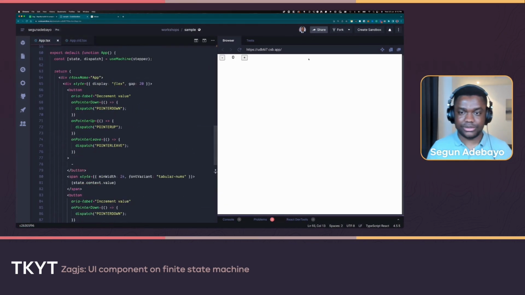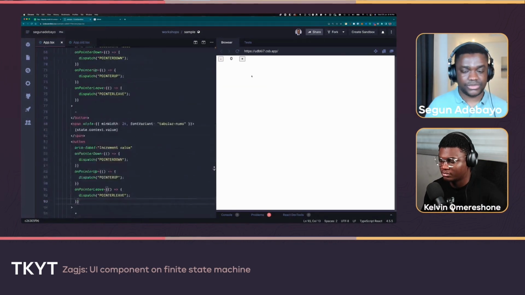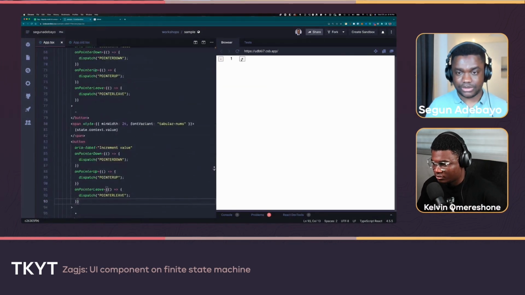So you see here, just one click basically increments the value. But then the other criteria we talked about is if I put my mouse down, I want to keep incrementing the value. So let's test that. I click once, then I click and I put my mouse down. You can see that it's automatically incrementing the value by itself.